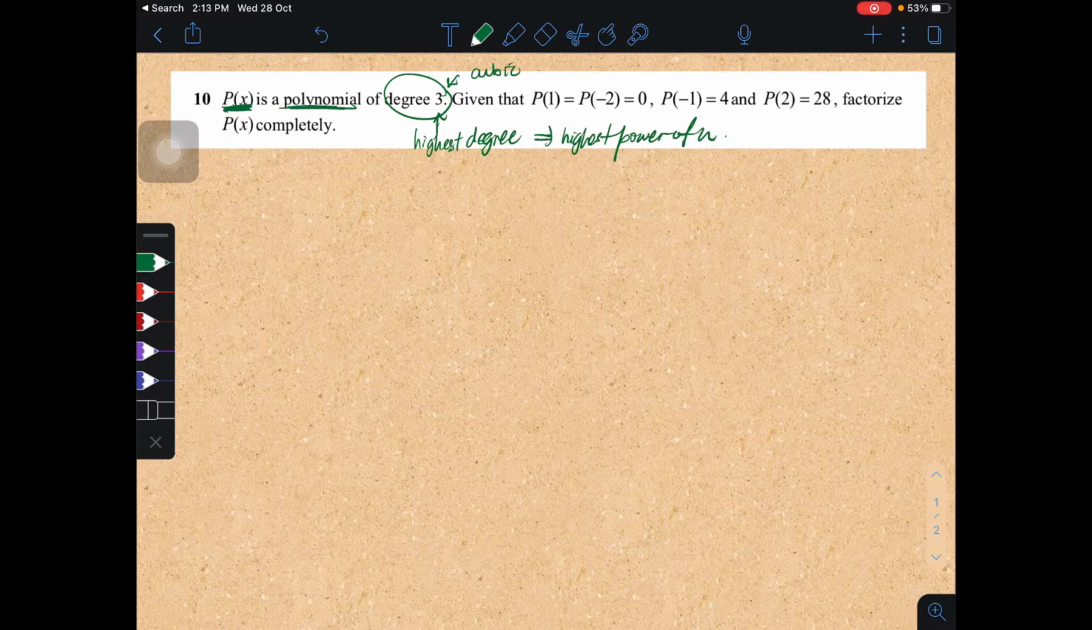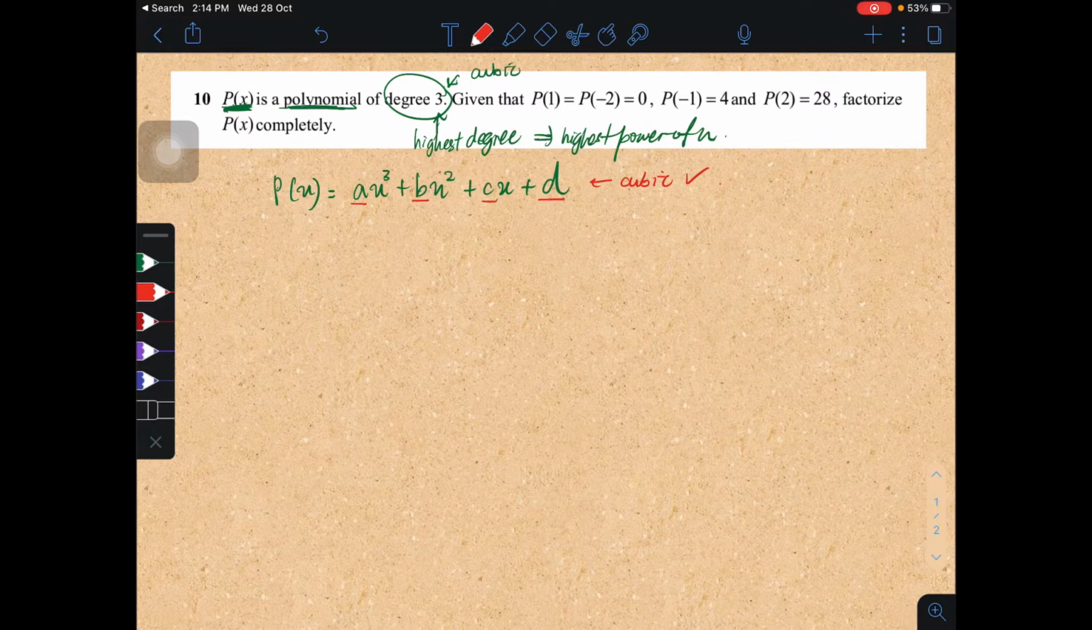A cubic. What you need to do is just write out the cubic function, which is ax cubed plus bx squared plus cx plus d. So this is a cubic function, or should I call it cubic polynomials? I do not know. But as long as you understand that this is cubic, you have no problem writing that down in terms of a, b, c and d.